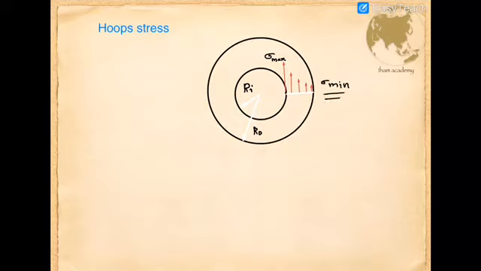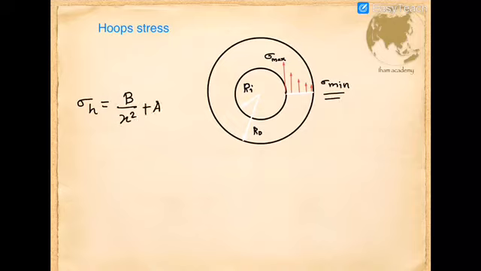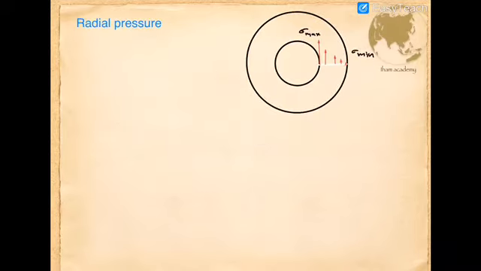According to Lame's theorem, the hyperbolic variation of hoop stress, sigma h, or circumferential stress, is given by sigma h equals b divided by x square plus a, where a and b are constants, which are found using the end conditions. Just keep in mind that the maximum stress is at the inside surface, and the minimum value, not zero, is at the outer surface for hoop stress.